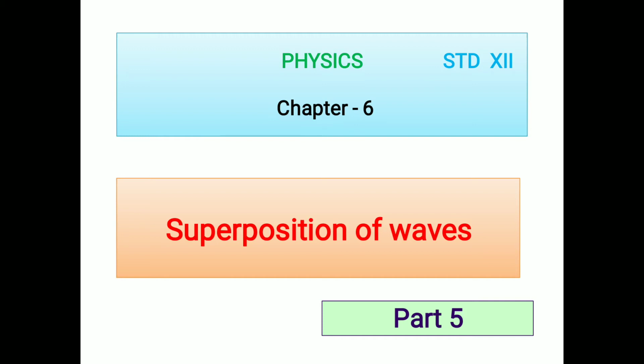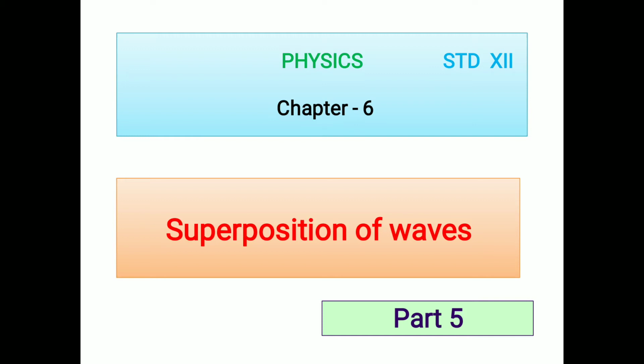Today our topic is vibration in a string. Consider a string of length L stretched between two rigid supports. Let small m be the linear density of the string. Linear density means mass per unit length of the string. And let T be the tension in the string due to stretching.